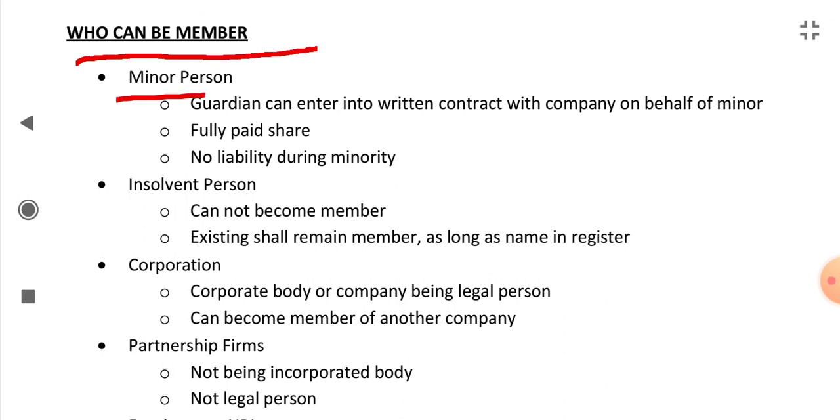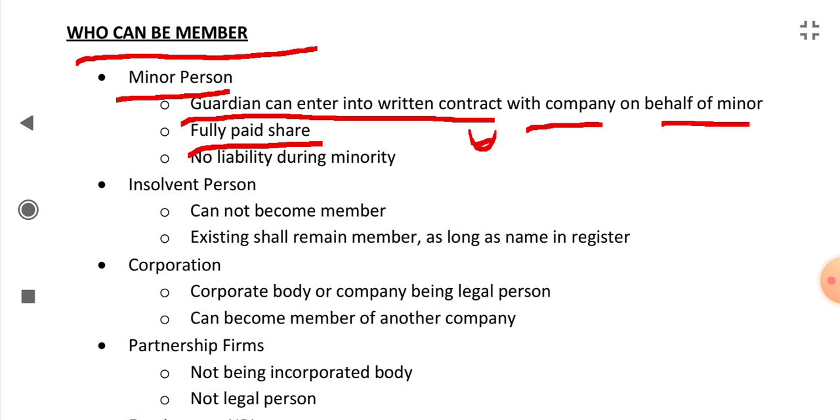A minor can be a member. The guardian can enter into a written contract with the company on behalf of the minor. He can be a member only through fully paid shares, not through unpaid shares. He will be allotted only fully paid shares, on which the whole amount has been paid.